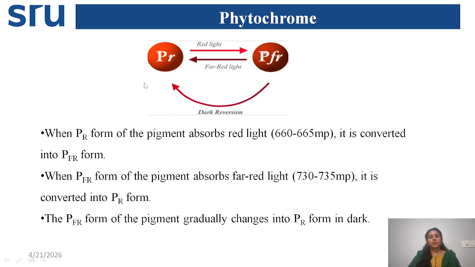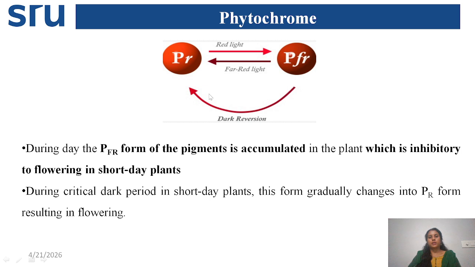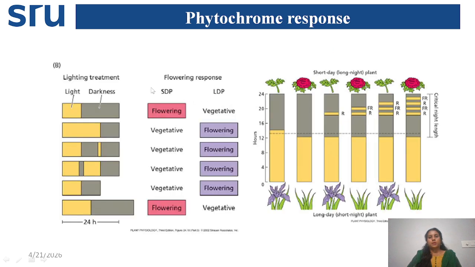Okay, this is the phytochrome. It converts in red light, and for far-red light it converts back. So this one we can clearly understand, and we already studied what it means. During a short day or long day, if the light period is less, the dark period is uninterrupted dark period, which means short day plants will flower and long day plants will become vegetative.